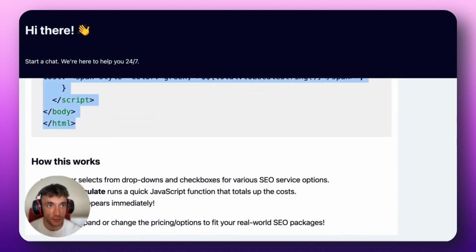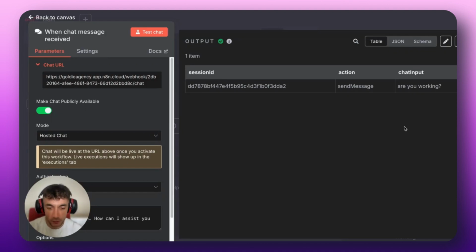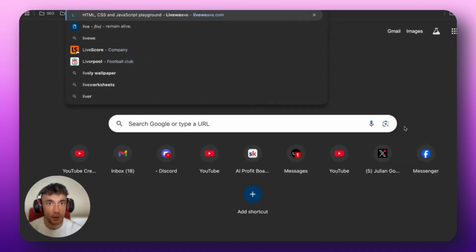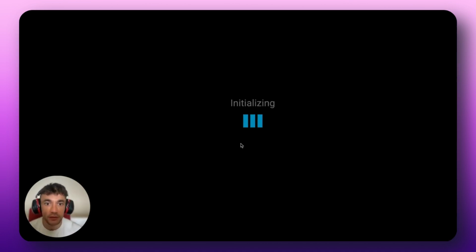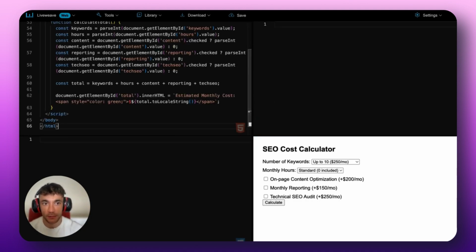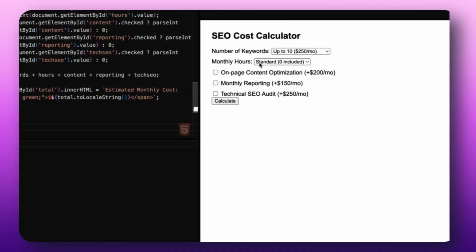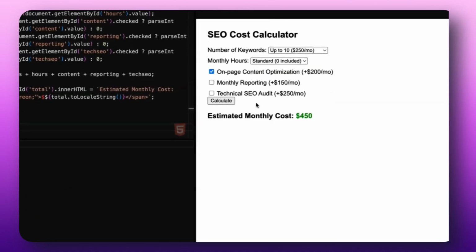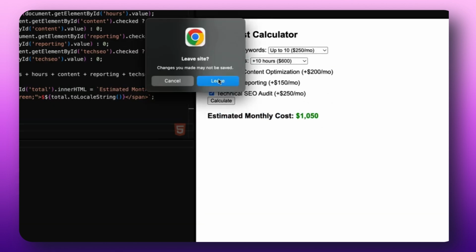So if we copy that text over here, then we're just going to click off the chat and make sure this works. So I'm going to open up LiveWeave. We'll get rid of Tariff Pong, delete that, plug that in. Boom. SEO cost calculator ready to go. Let's calculate that. Works perfectly. Check that works. Boom. Yeah. No problem, mate. No problem.